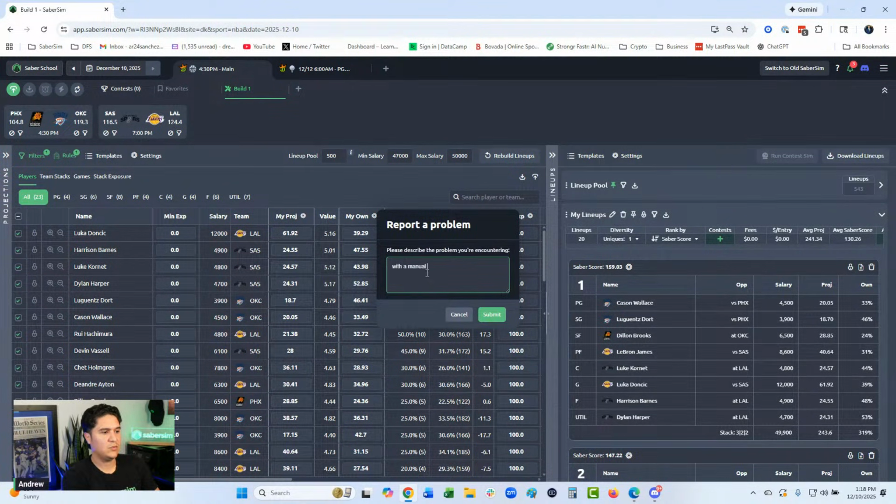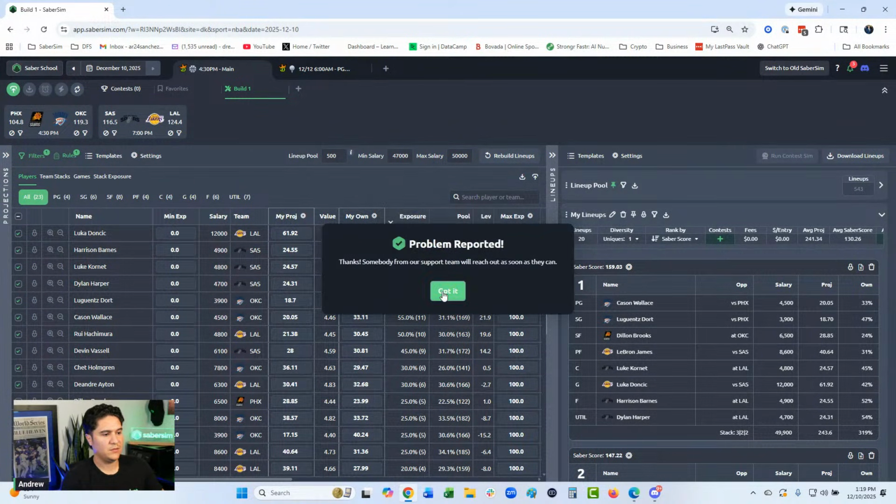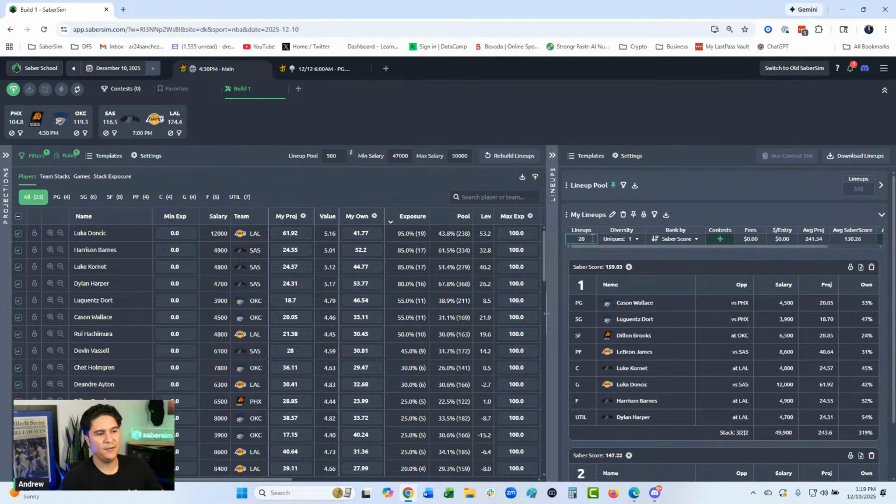With the manual group, each one sorting by saber score, if you leave the build and come back, you get an exclamation point by your lineups and they don't load unless you change number of lineups and change it back to the desired value. Just trying to do a little cleanup here. Anyways, not that that's really important.